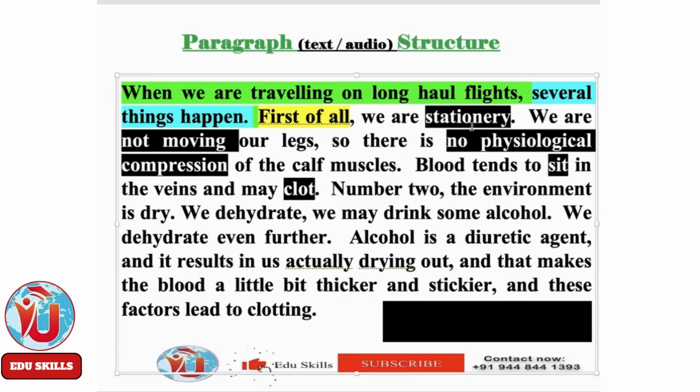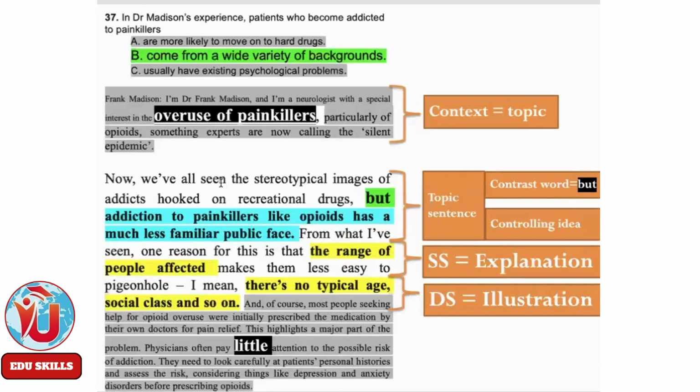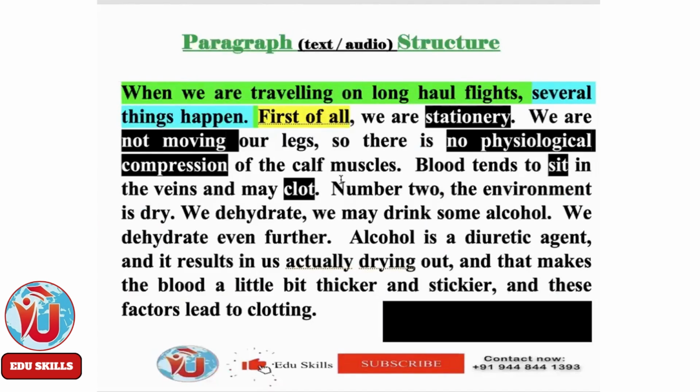What is meant by stationary? The same thing happened in our previous example. See here, the addiction to painkillers like opioids has a much less familiar public face. Familiar public face is explained, saying that the range of people affected, okay, there is no typical age or typical social class and so on. The same thing is explained. Okay, so even again, number 2, what is it?